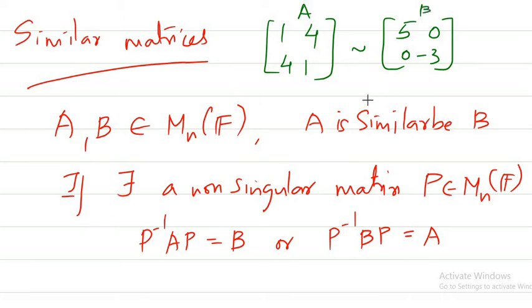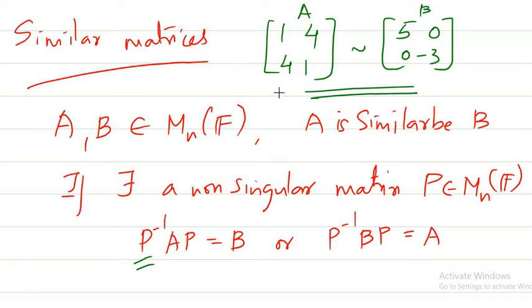You cannot definitely tell so fast, right? You'll think, what is a P matrix which we have to choose so that we get P inverse AP equal to B? But I can tell you that these two are similar matrices. Directly I can tell these two are similar matrices.